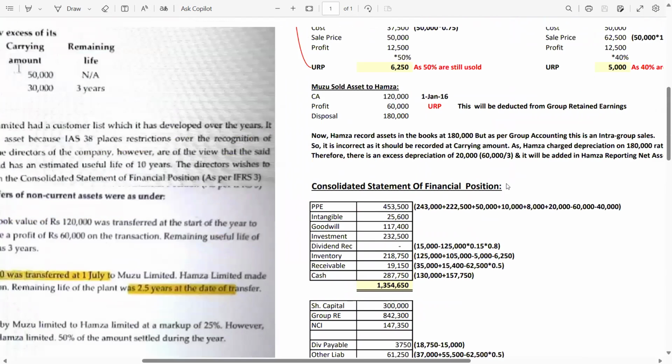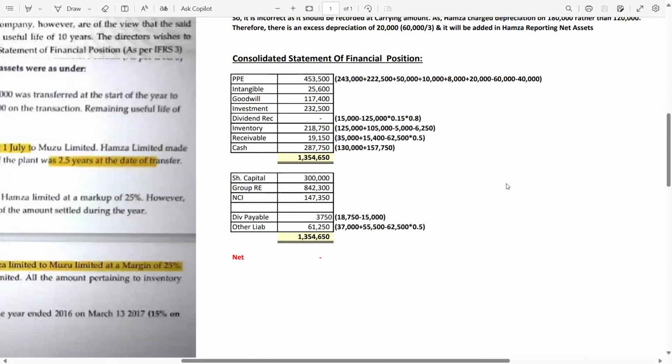So in the parent company figures, already 15,000 receivable is there. So for that we have to calculate the dividend value, then we can confirm whether the 15,000 receivable is correct or not. So 125,000 is the S company ordinary share capital, 15% is the dividend which the subsidiary company issued, and 80% is the P company shareholding. Once you multiply all these three, you will get the 15,000. So 15,000 minus 15,000 is the nil balance because this is the intra-group transaction.